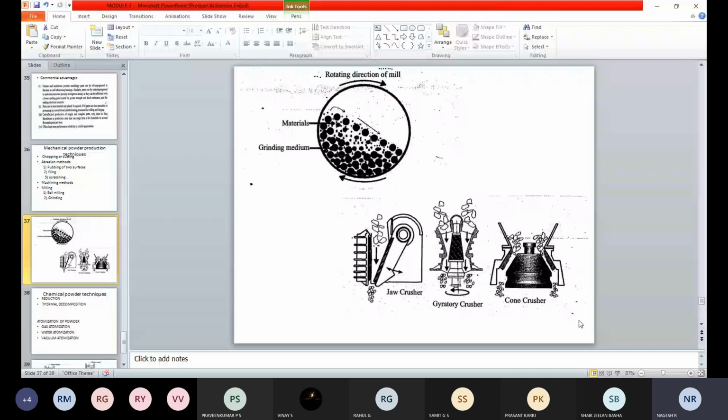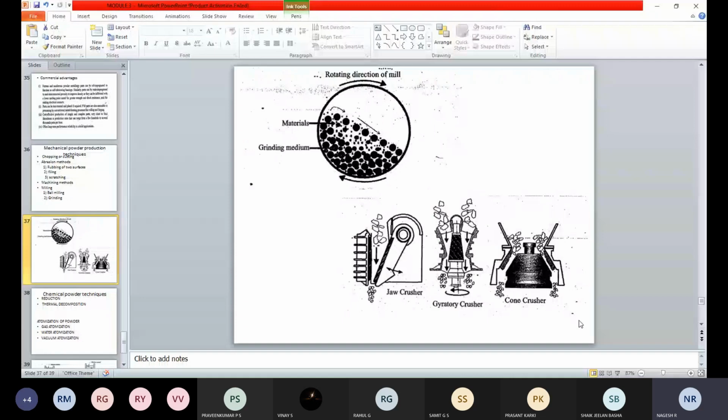In this chemical reducing method, we can use different types of materials for powder conversion, like iron, copper, nickel, tungsten, thorium, and titanium. These materials can be used as reducing agents to reduce the materials and form the powder.